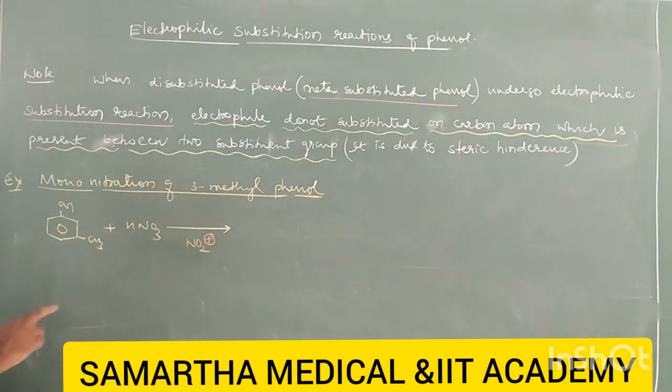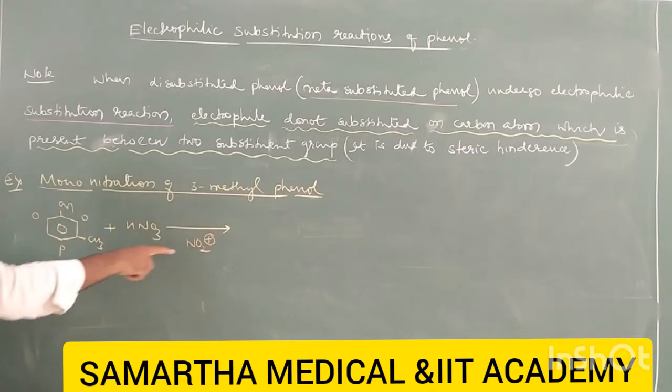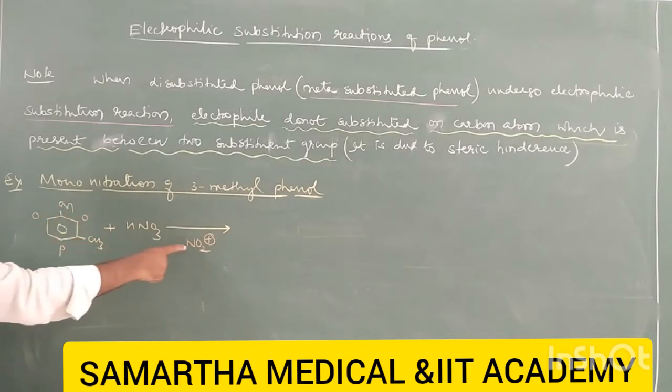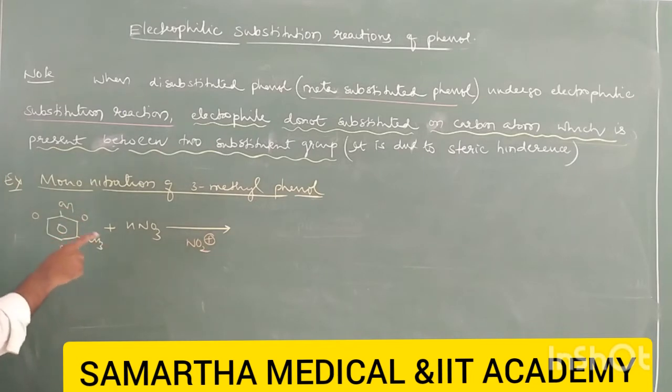Now this NO2+ electrophile may attack at the ortho position or the para position. We have studied that because the OH group is an ortho para directing group, it may allow the NO2 to attack at the ortho position or at the para position, but the OH group never allows the NO2 group to attack at the meta position.